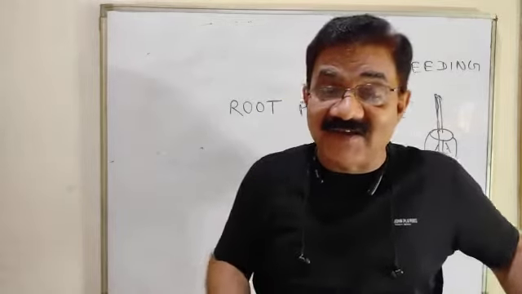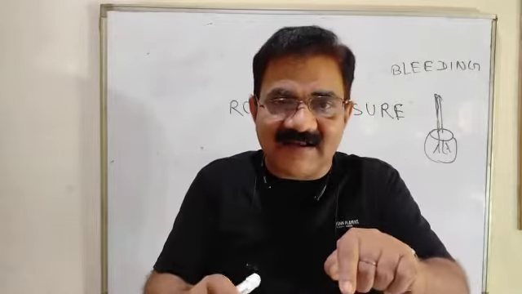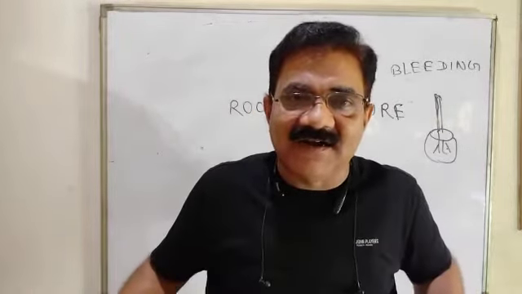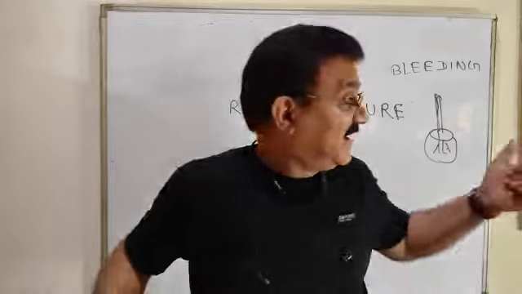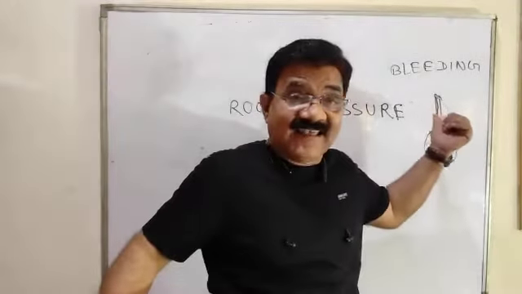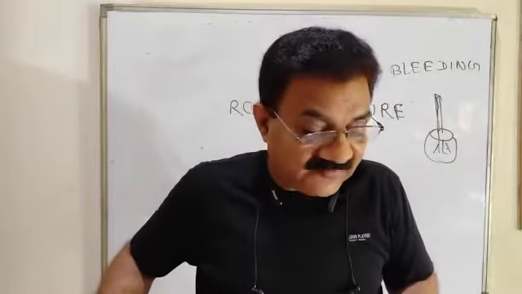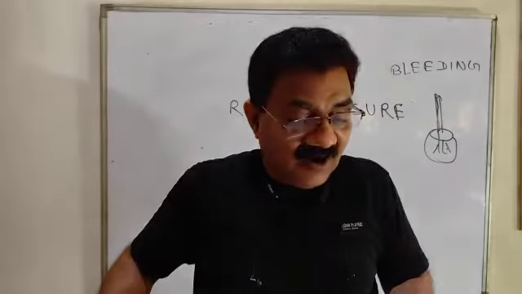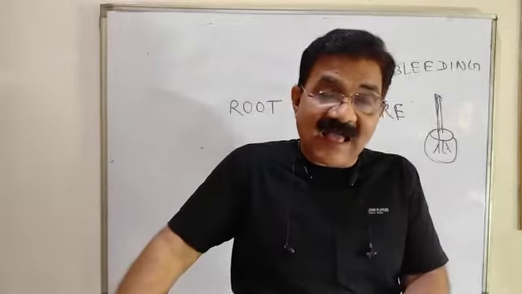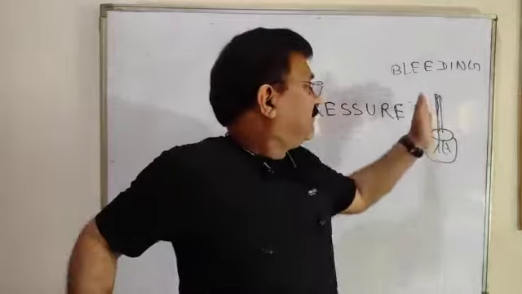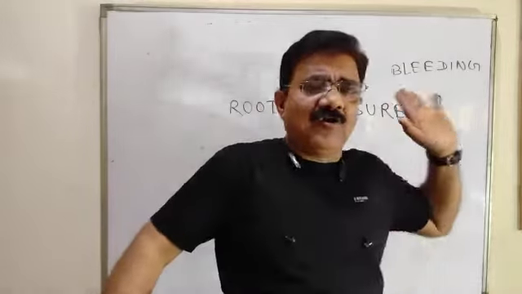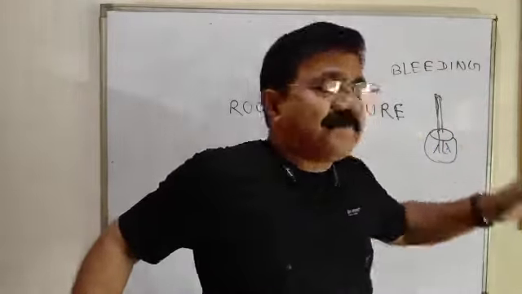Don't be confused. If bleeding is asked, don't write that it is the coming out of blood. Bleeding means coming out of cell sap from the cut part of the plant. That is called bleeding. And why does this bleeding happen? Why does water come out through the cut part of the plant?